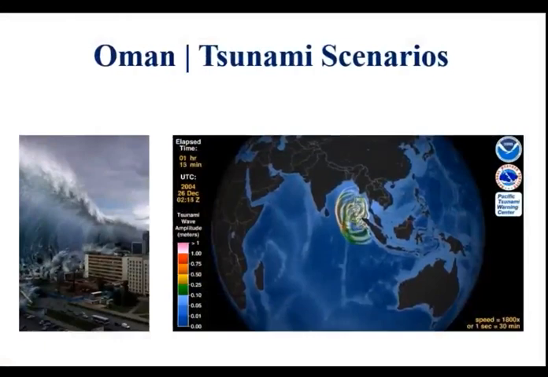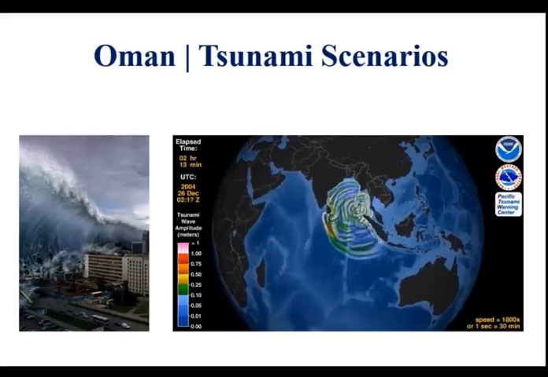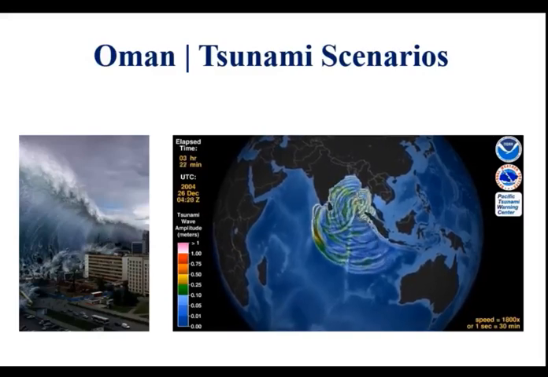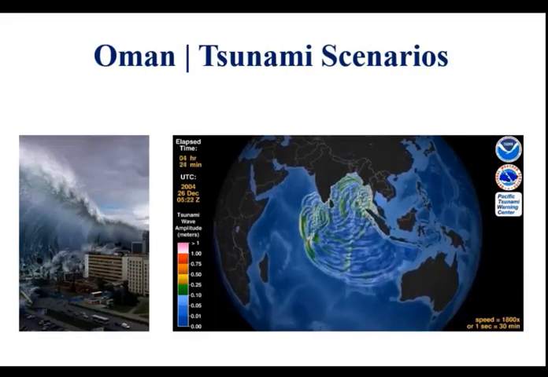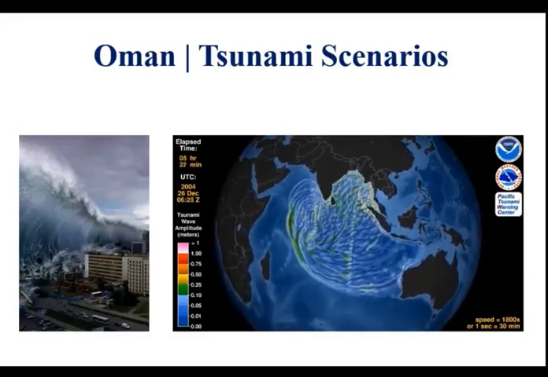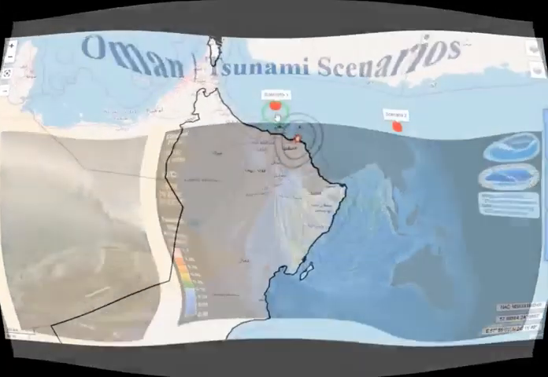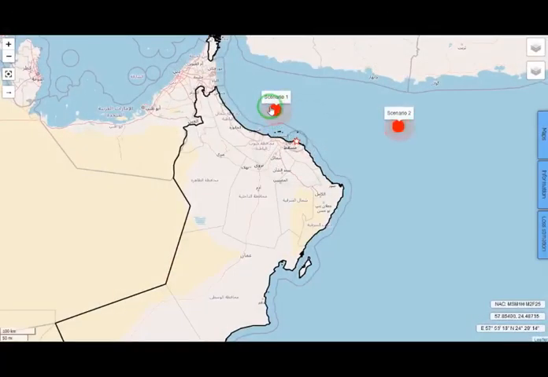Most of Oman's ports are at risk of tsunami. The tsunami of November 28, 1945 is one of the devastating tsunamis in Oman. Based on the simulated models, two main tsunami scenarios can be predicted for Matrah port.